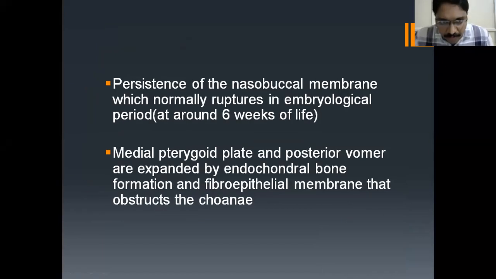Embryologically, it is the persistence of the nasobuccal membrane, which normally ruptures in the embryological period at around 6 weeks of life. The medial pterygoid plate and posterior vomer are expanded by endochondral bone formation, and a fibroepithelial membrane obstructs the choana. This is the membranous part.